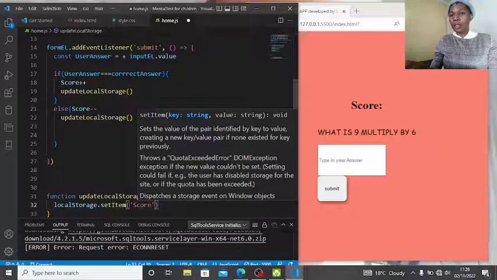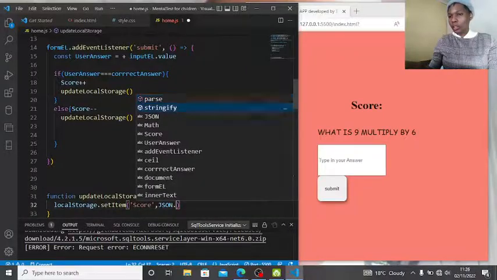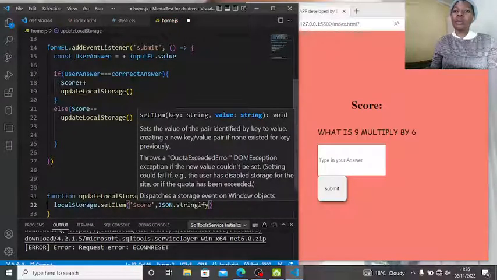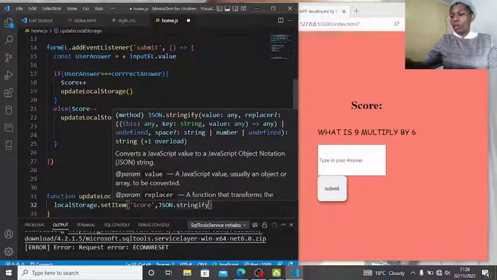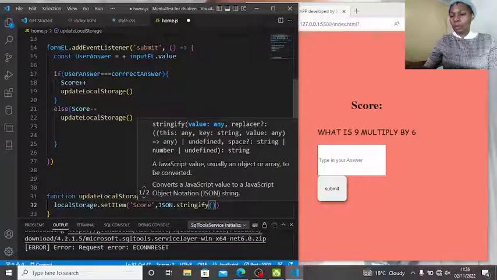Update local storage, please set this item called score into a JSON.stringify, because this turned out to be a string, so we have to stringify it, score. I'm just being careful, guys. There's something I keep on forgetting how to write.